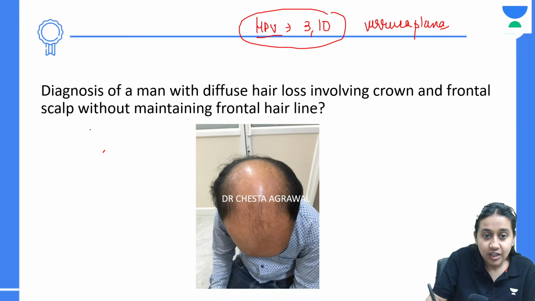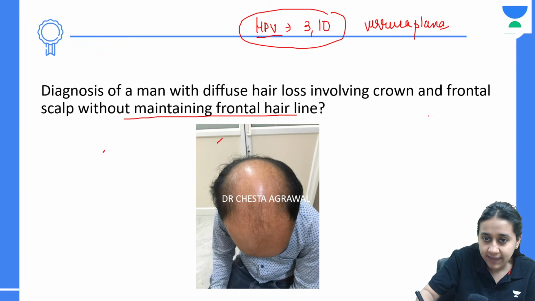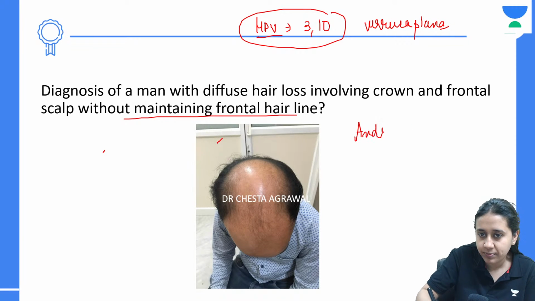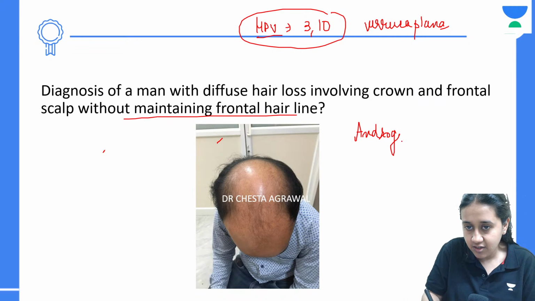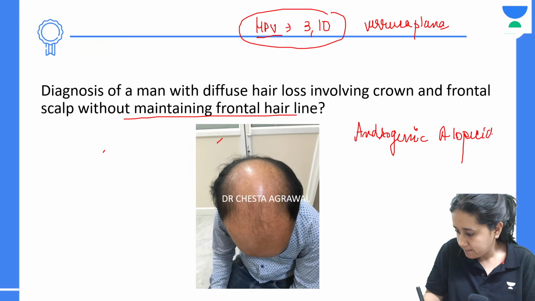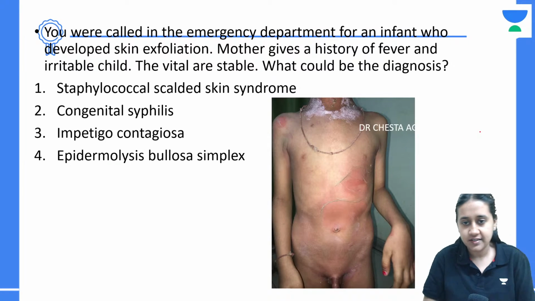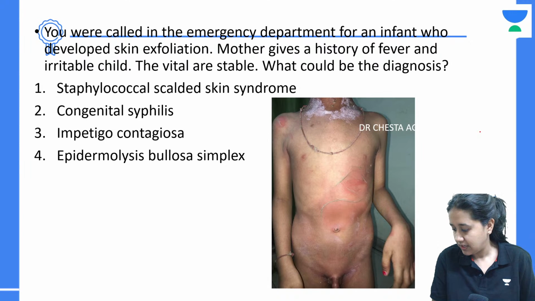So when there is no maintenance of the frontal hairline, it becomes male pattern androgenic alopecia. It is very classical of male pattern androgenic alopecia, which is also known as the Hamilton and Norwood classification. You must have heard this Hamilton and Norwood type of classification.